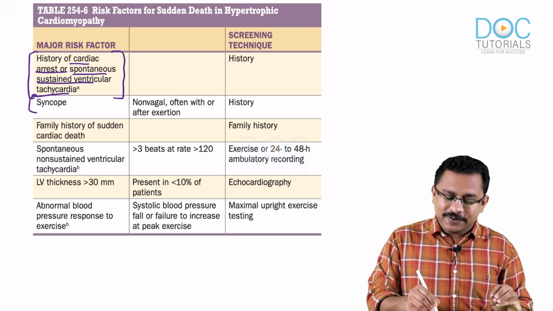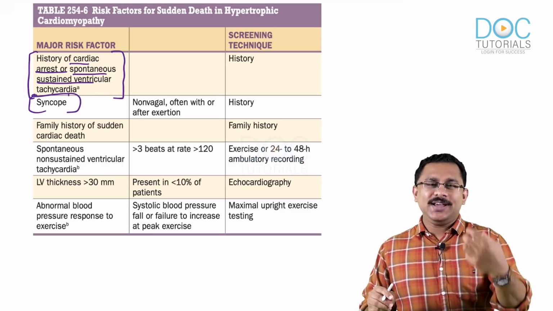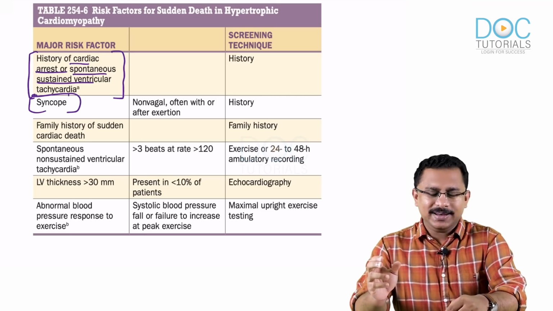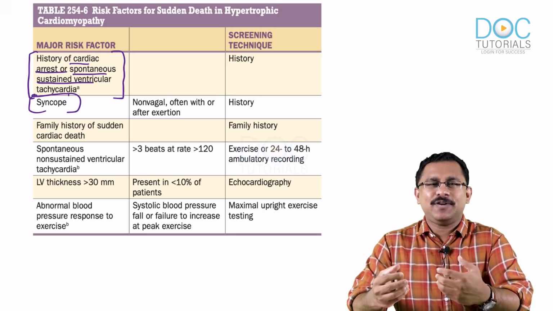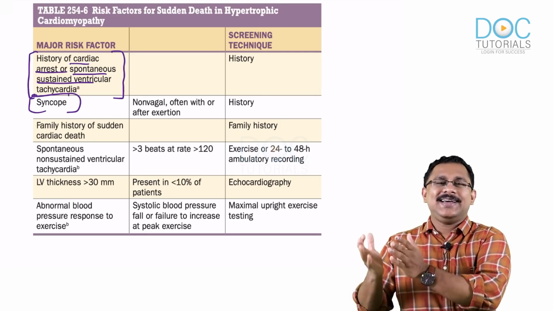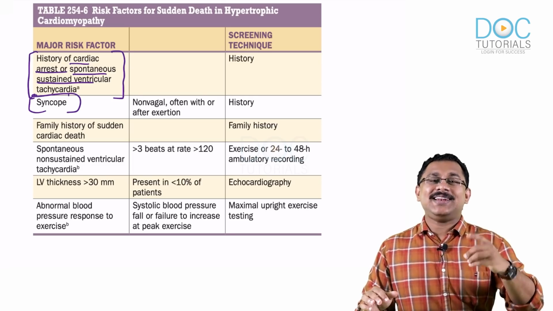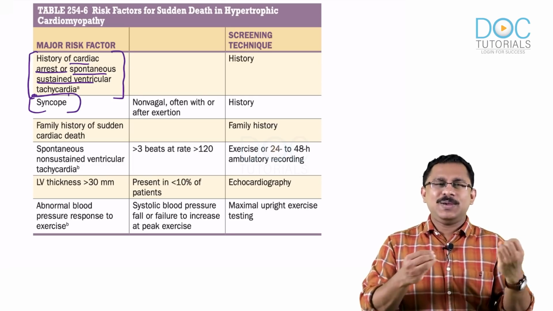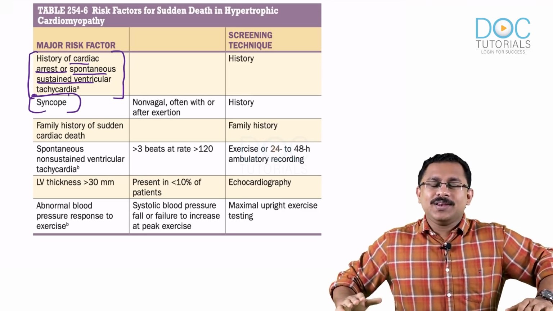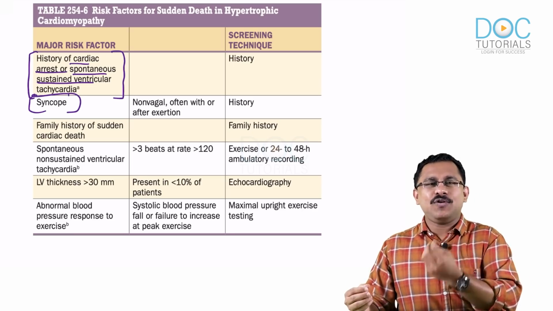So is the history of a syncope. See, the patient actually gives a history of syncope. You know, it probably has come for some medical checkup. You examine and you find auscultatory findings suggestive of hypertrophic cardiomyopathy. You take an echo and again it suggests hypertrophic cardiomyopathy. And the patient in history itself is saying that he has had a history of syncope, maybe 2 or 3 episodes. Definitely you have to put an ICD. Now, if the patient asks, doctor, you know, I've just had some syncopal episodes, why should I go for ICD?